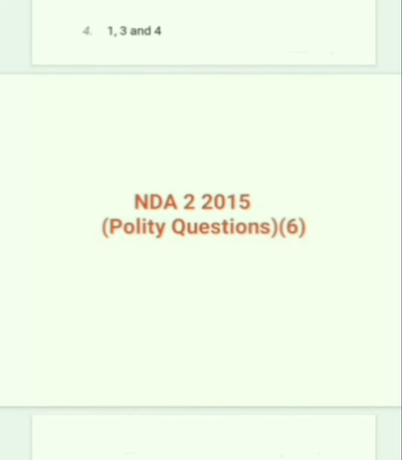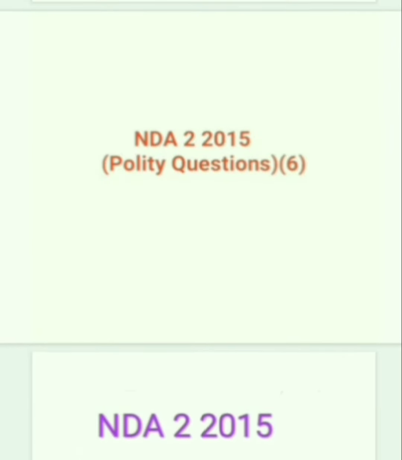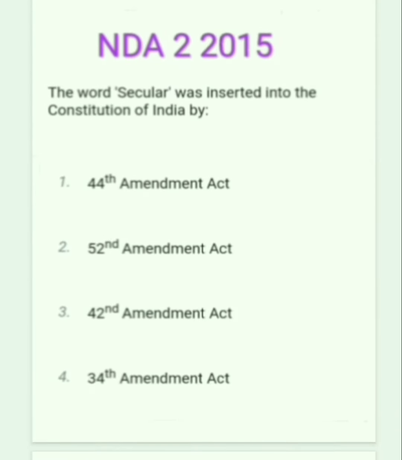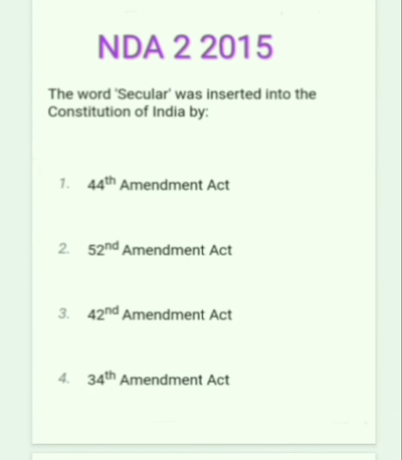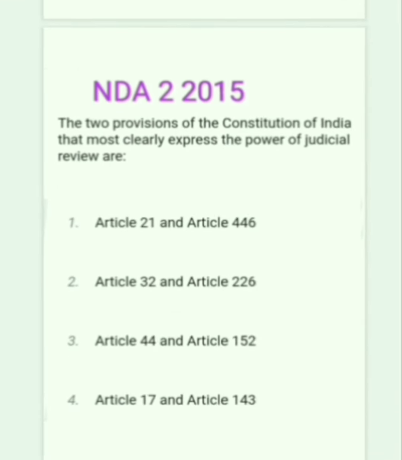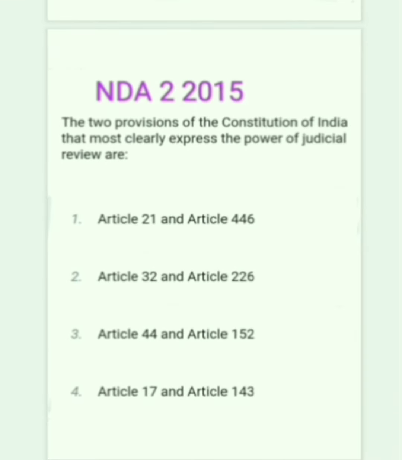Next question. NDA 2015 POLITY question. The word secular was inserted into the Constitution of India by the 42nd Amendment Act. The two provisions of the Constitution of India that most clearly express the power of judicial review: it was Article 32 and 226. Option 2.